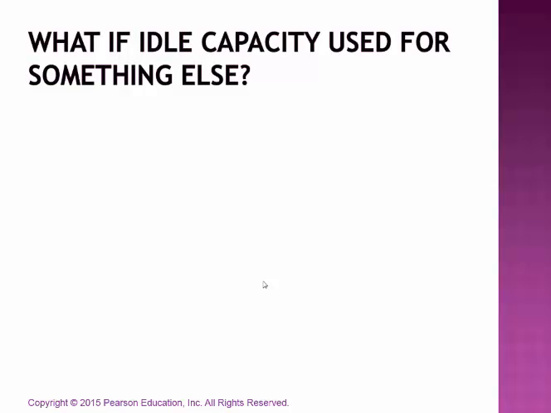What if that idle capacity could actually be used for something else? We might need to look into that. All right, so let's consider buying our part one from somebody else and then using that capacity that we would have used for making part one and instead make part two and sell that to our customers.